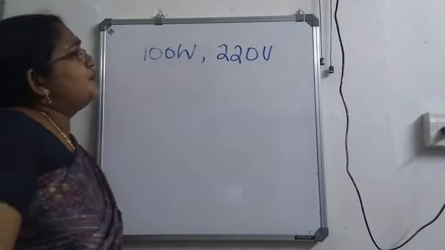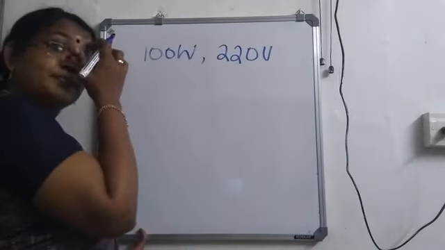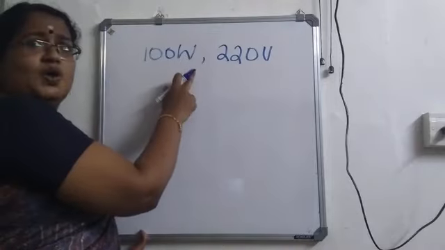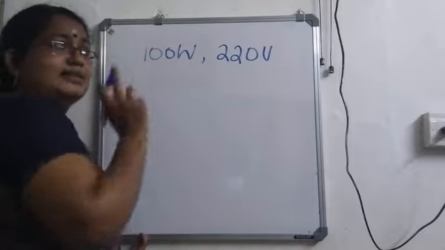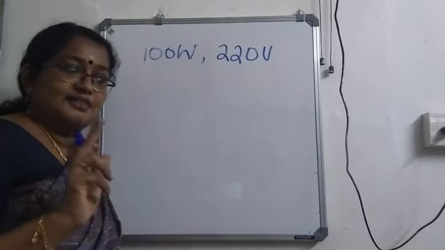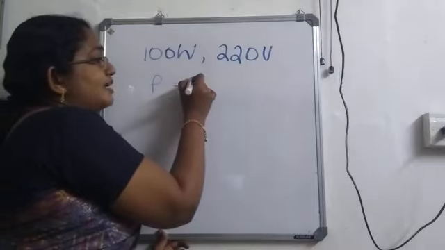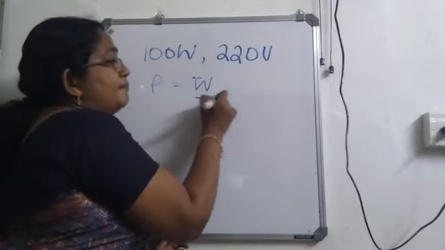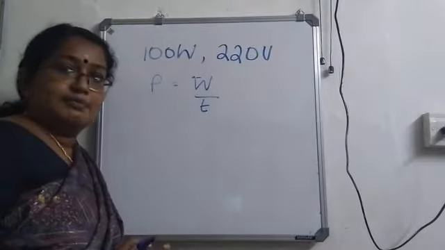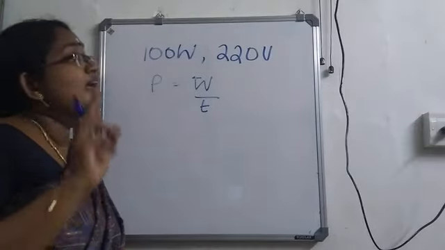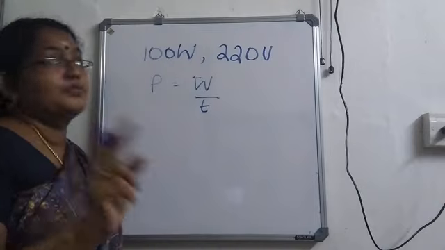Okay. So, if you are writing it in terms of energy, how can you say? 100 watt is the power consumed. That means 100 watt power means power is equal to work or energy by time, isn't it? That means 100 joules of energy is consumed in 1 second.